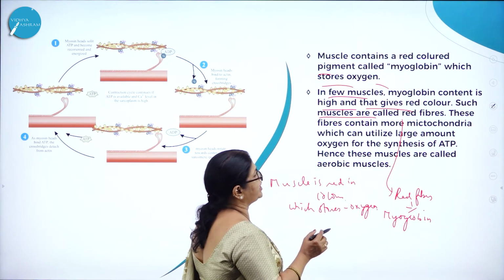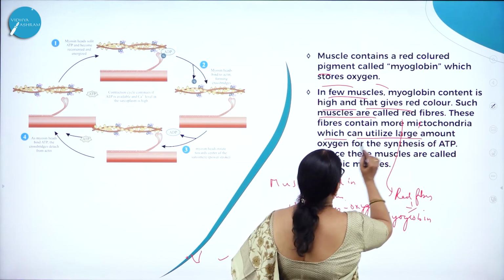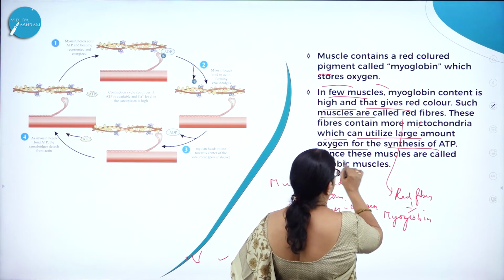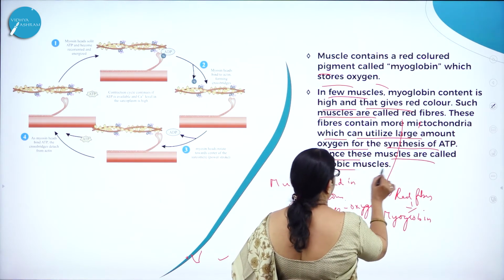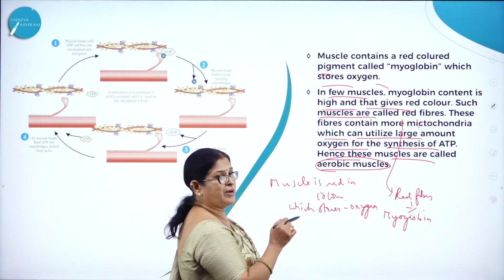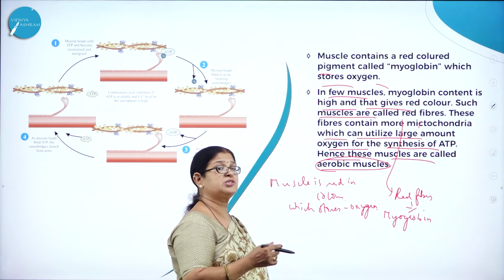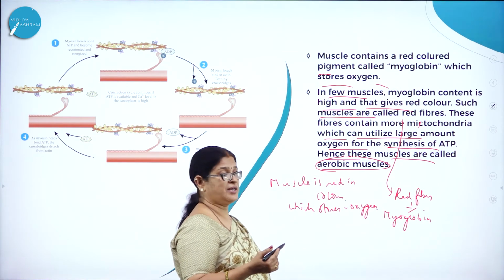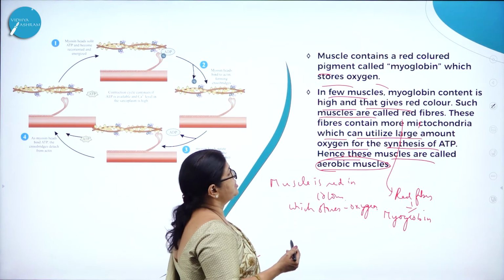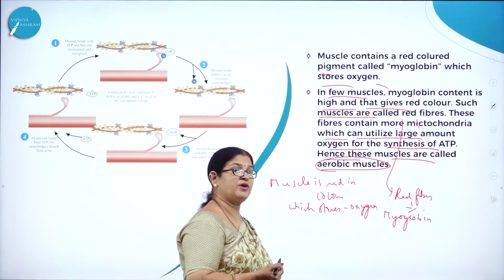So these fibers contain more mitochondria, which can utilize large amount of oxygen for the synthesis of ATP. Hence, these muscles are called aerobic muscles. Then in few muscles, myoglobin content is more, and it gives more red color, so it is called red fibers. The ones which do not have myoglobin, we call white fibers.